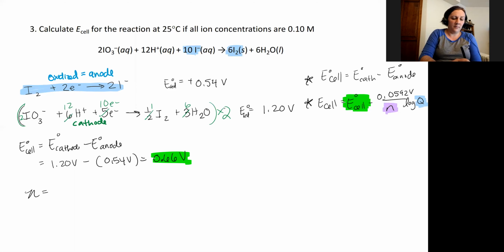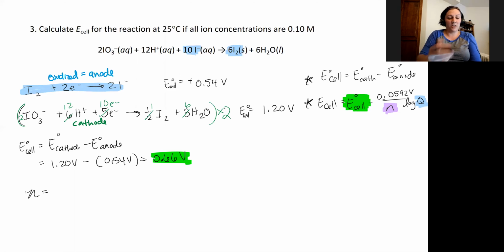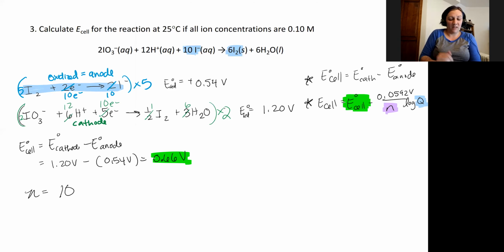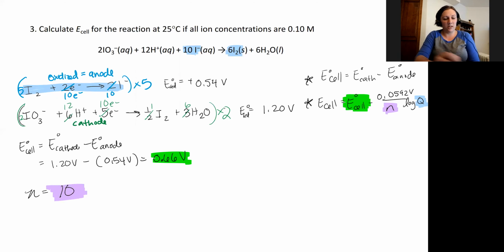And then I am going to do the same for my iodine reaction, except I'm going to multiply it by 5, so that I end up with 10 electrons. I'll also end up with 5 iodines, and I'll end up with 10 iodides. So now I can see that my n value is going to be 10, for my 10 moles of electrons. That's going to get plugged into the Nernst equation, which leaves me just one more value to calculate.